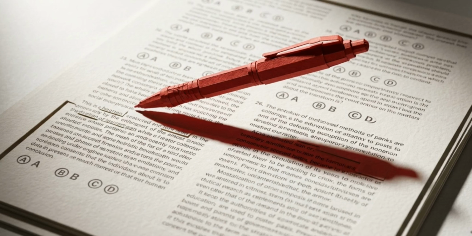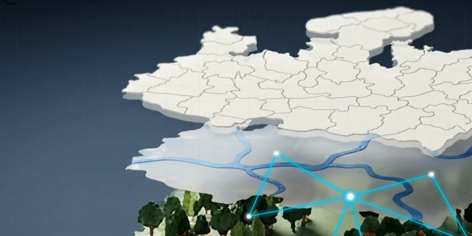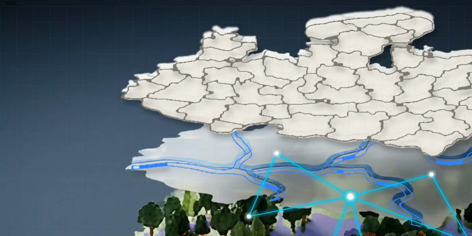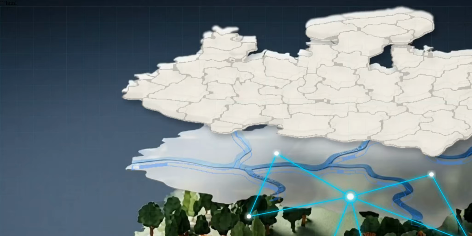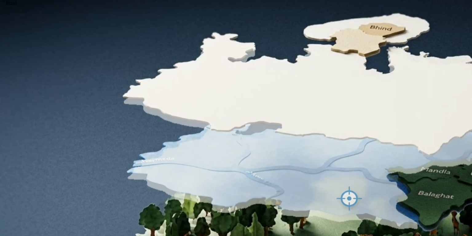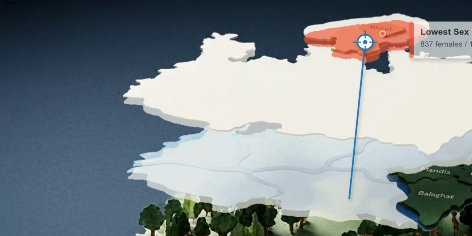Recall those rapid-fire multiple-choice questions from the beginning of our analysis. When we overlay all 4 layers, the 55 district borders, the hydrological networks, the ecological habitats, and the demographic heat zones, we get the complete geospatial matrix. The answers to those initial questions are no longer isolated trivia points. To find the state's lowest sex ratio, or the location of a specific tiger reserve, you simply locate the intersecting data points on the map.